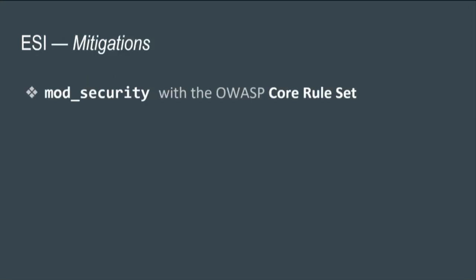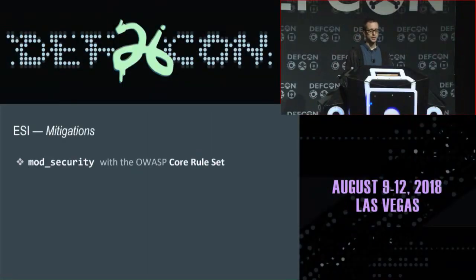So now let's talk about mitigation. If you like web application firewalls, you have ModSecurity. It's a pretty popular product. It's gotten way better in the last years. And if you use the OWASP Core Rule Set, you're good for ESI. We talked with one of the developers of the ModSecurity team, and they basically said, we already strip anything that is XML-like, which includes the charset for ESI, so you're good with that.